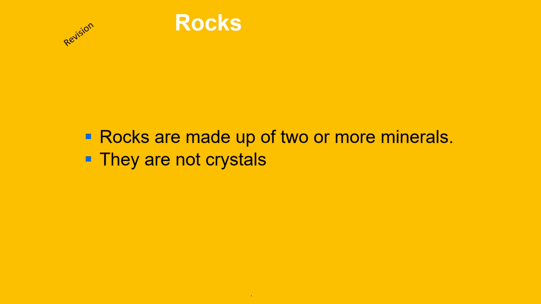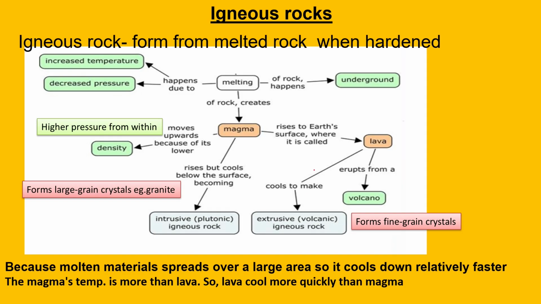Let us take the revision about rocks. Rocks are made up of two or more minerals. They are not crystals. Rocks are not crystals, but minerals are crystals. Igneous rocks are formed from melted rock when hardened.